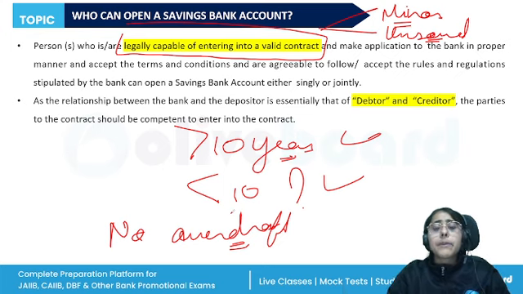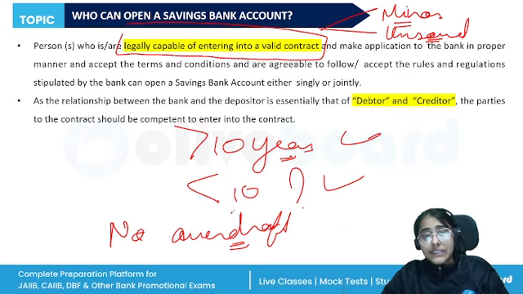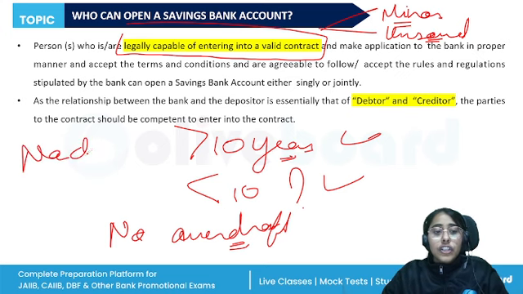Then, a savings bank account can be opened for literates, and for illiterates who are unable to write. They should attend in person and affix their thumb impression. Then the name of the account holder and nature of the account will be written in bold letters. A joint account of an illiterate can also be opened with a literate close relative. However, no checkbook facility should be provided. So these are some points which are very obvious, which are very common, that you should know. Then savings bank accounts are also allowed to blind persons, to the incapacitated, handicapped, old or sick persons.